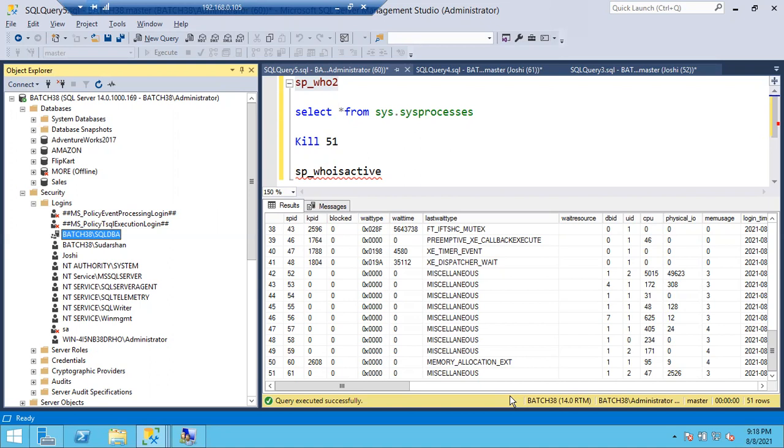Windows team may complete in a day. Windows team may take 10 days. Till then we cannot complete our task, right? Once they create that particular user at the Windows level or Active Directory level, then only we can complete it. So sometimes there are some situations, some blockings, roadblocks, which may take time to complete the tasks. Usually you can take 1 or 2 days to complete the task.